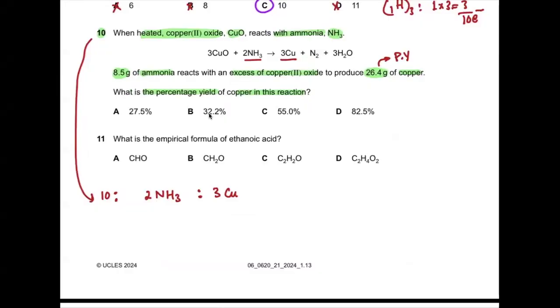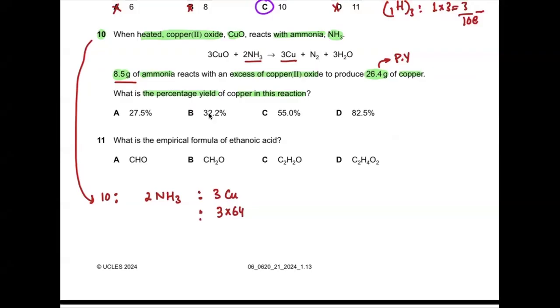Because they have given you the mass, and we have to calculate the values in mass, we just take the ratio from the mass. So we have just seen that the Ar of copper is 64. In the equation there are 3 moles, so I'm going to take 3 times 64. And there are 2 moles of ammonia, so 2 times Mr of ammonia.